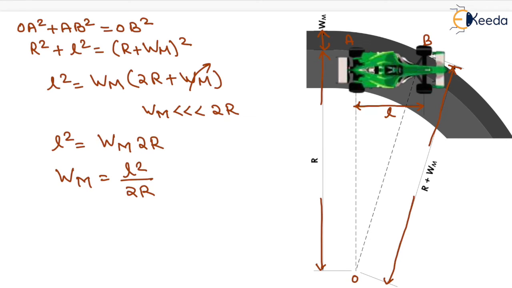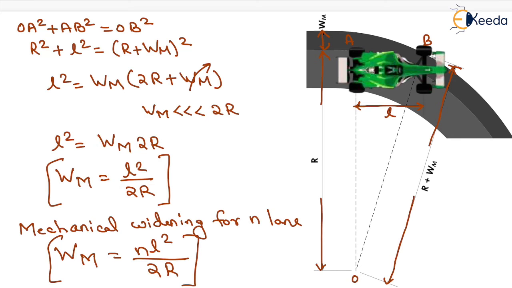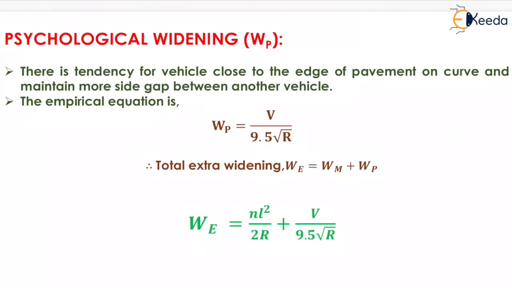That is for the off tracking condition. Now it is provided for one lane only. If we have to calculate the mechanical widening for n lanes, it will be WM equals nL square upon 2R. That will be the value of mechanical widening for n number of lanes. Now we will move to the psychological widening.